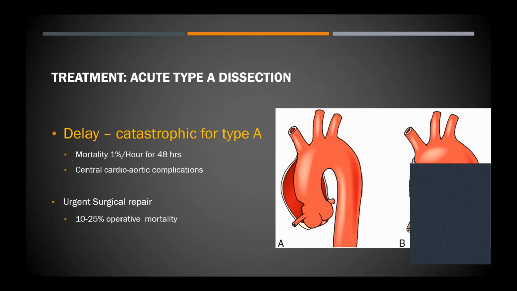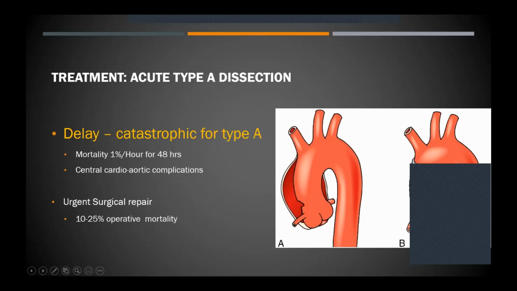Now, type A dissection is a different scenario. This is a catastrophic event and patient's mortality increases by the hour. So for these patients, they need to be referred for an urgent surgical repair, which is often a cardiac surgery. Like you can see in the picture, the ascending aorta may be replaced with or without a valve repair.